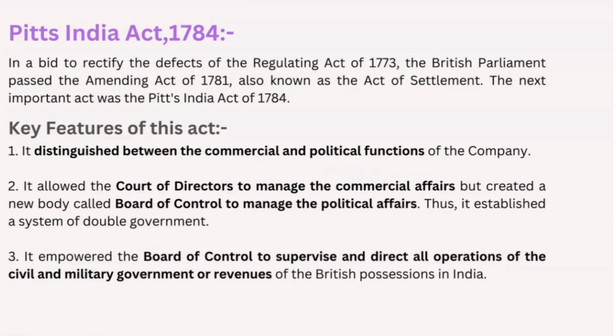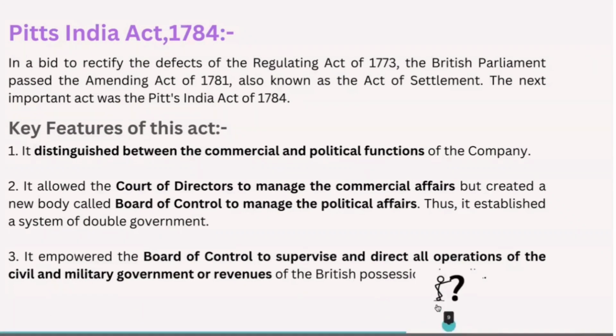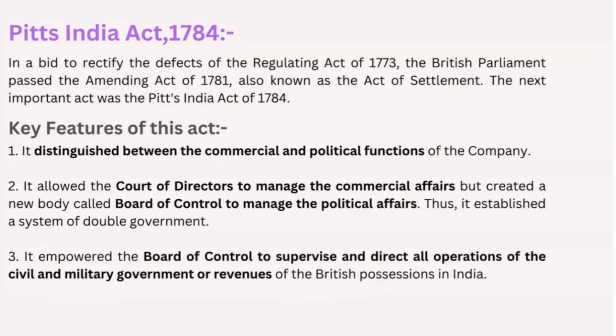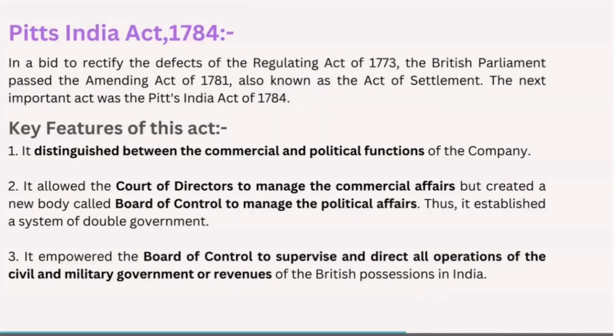Firstly, the company's territories in India were for the first time known as British possessions in India. And the second one, it gave supreme control over company affairs and its administration. So these are the significant features of Pitt's India Act of 1784.